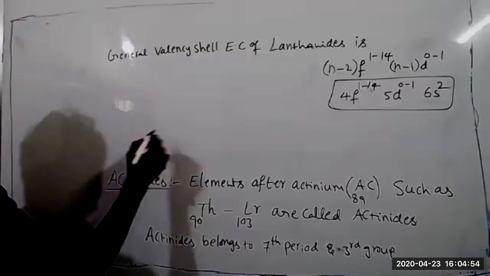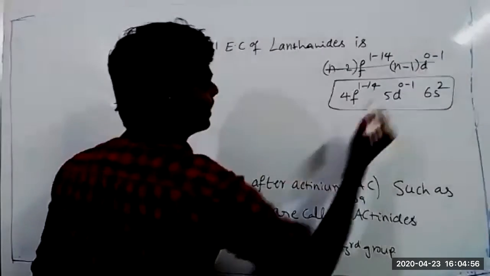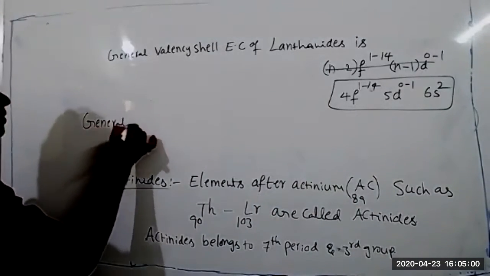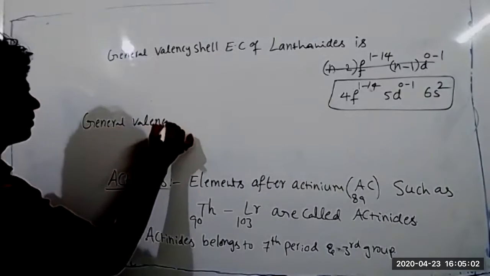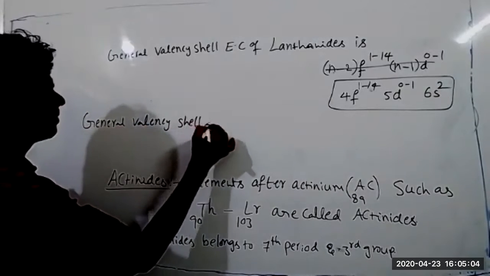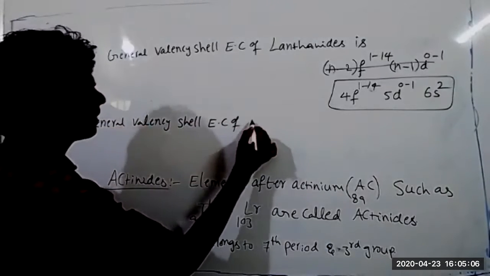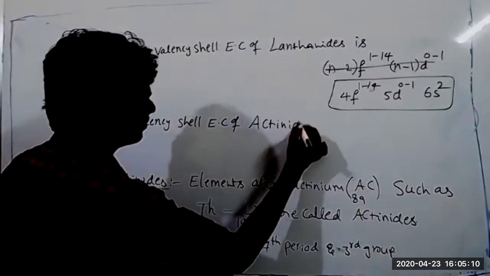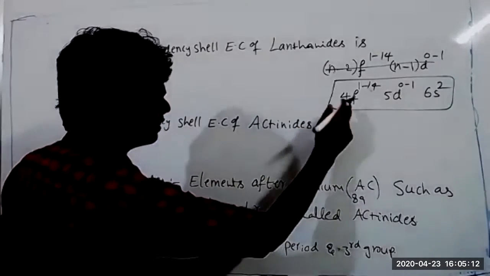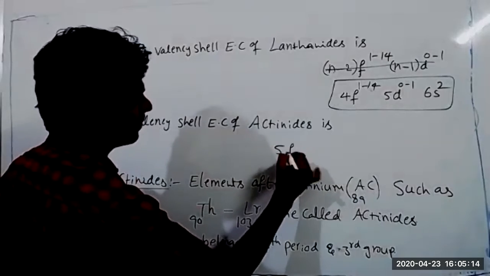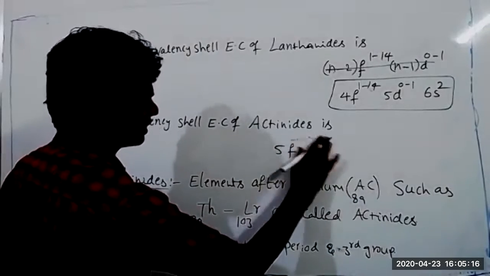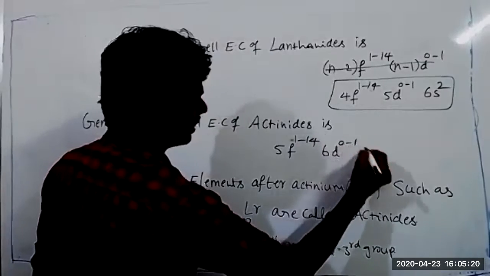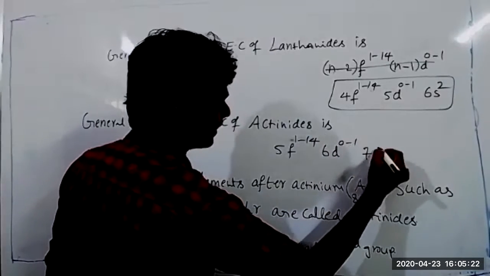Okay, for next, you write only this one. This is not mandatory. General valence shell electronic configuration of actinide is, here just one number increases, 5f 1 to 14, 6d 0 to 1, 7s 2.